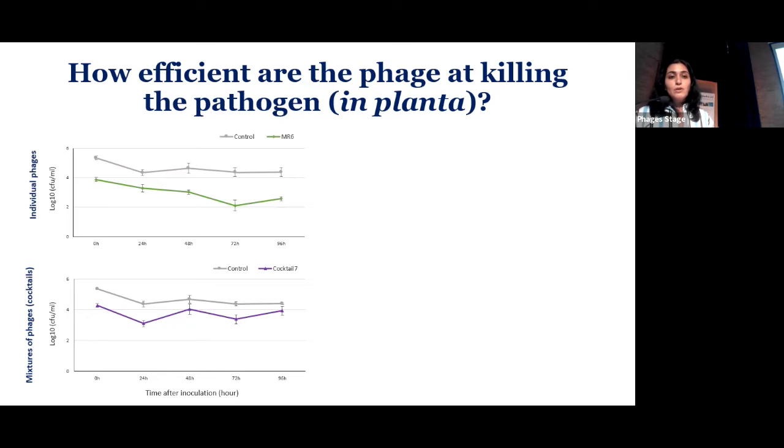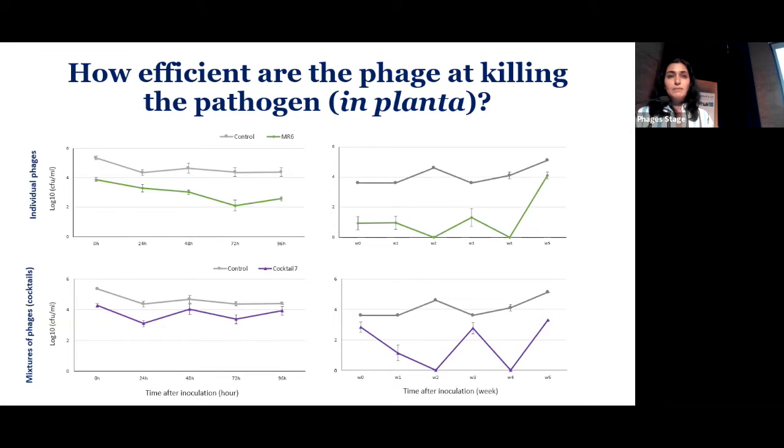In the top figure you can see that PSS maintained its population throughout the experiment. But when we used phage MR6 individually, it reduced the bacterial population quite significantly throughout the experiment. When we used a cocktail of 7 phages, with MR6 within that cocktail, it reduced the bacterial population, but not as effectively as when we used the phage individually.